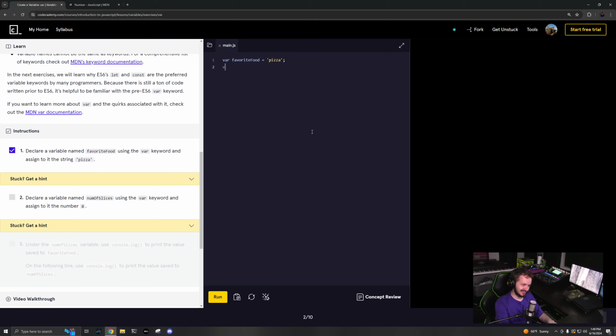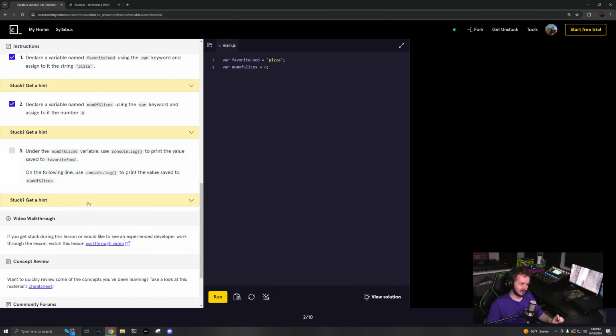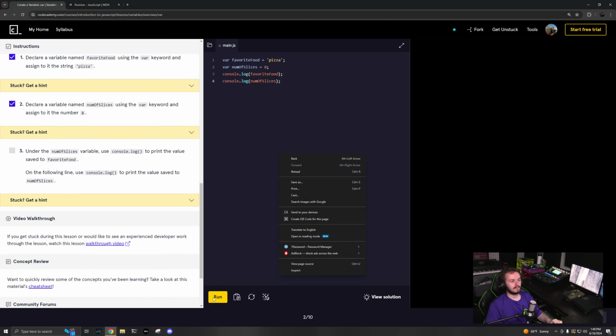Declare a variable name: var numOfSlices equals 8. Great. Under numOfSlices, use console.log to print the value saved in favoriteFood. It wants me to print the value saved in favoriteFood under the numOfSlices variable, and then console.log numOfSlices. Okay, so this will now log both of those. You have pizza and 8.